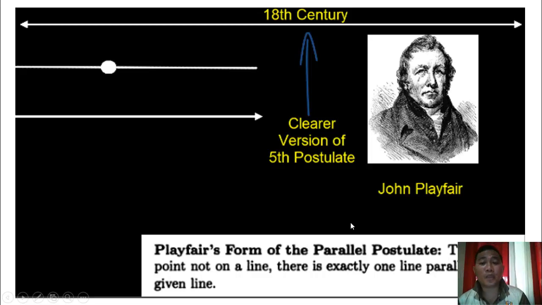But the clear version by John Playfair, known as Playfair's form of the parallel postulate, states that through a point not on a line, so sa kanya pala yun, there is exactly one line parallel to the given line.